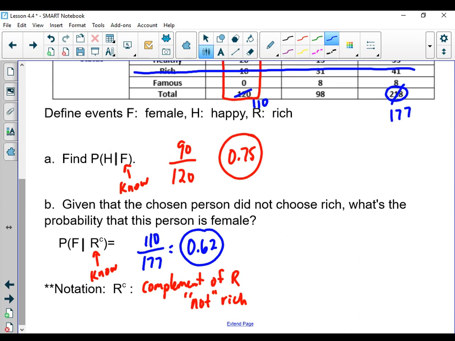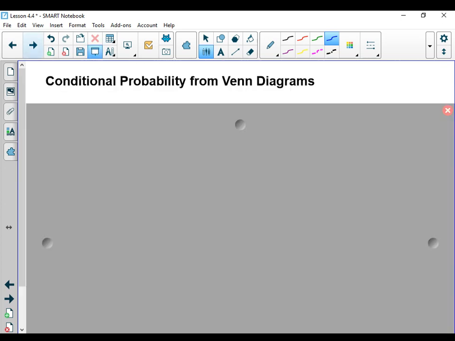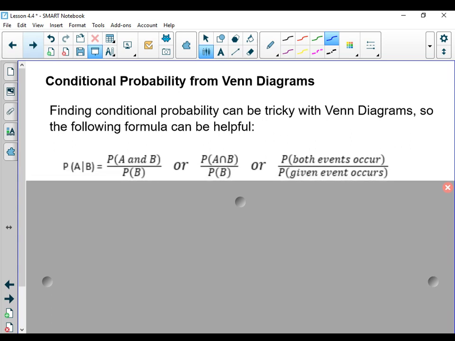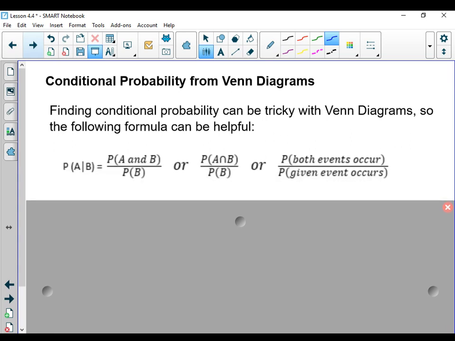Well, we can do conditional probabilities with Venn diagrams as well. Now, I'm going to show you some things the book uses for formulas, but they get a little bit confusing. Here's really what I would suggest focusing on. It's just this first part. It says, what's the probability that A happens given that B happened?